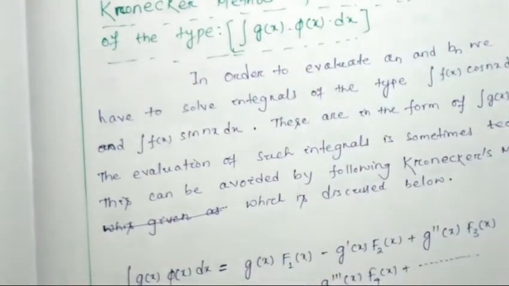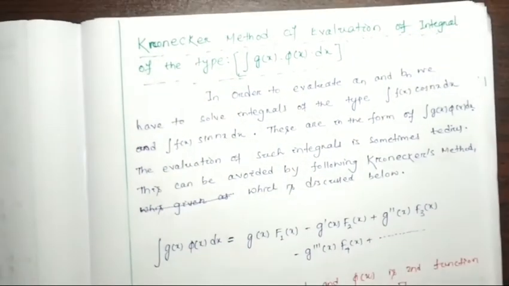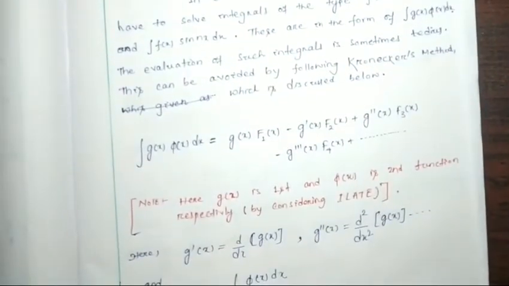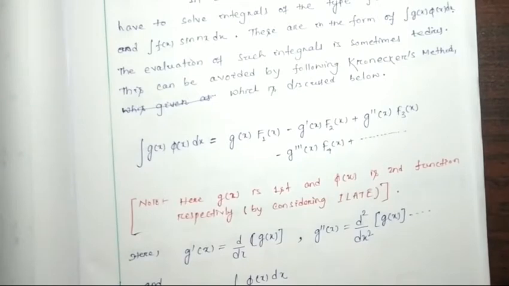In detail we discussed how to use the Kronecker method to find this type of integration in our last class, so you can refer to the last video.